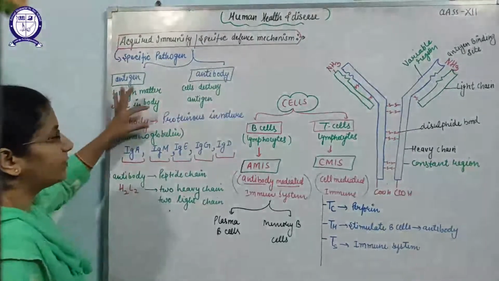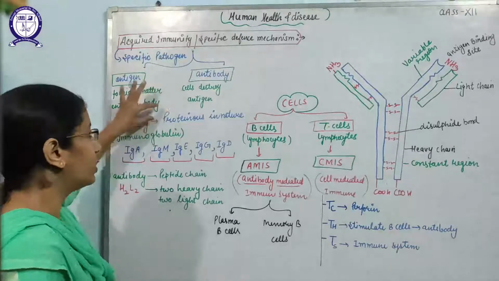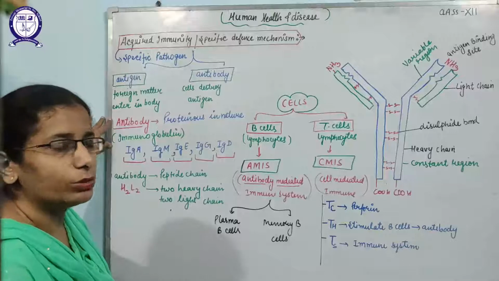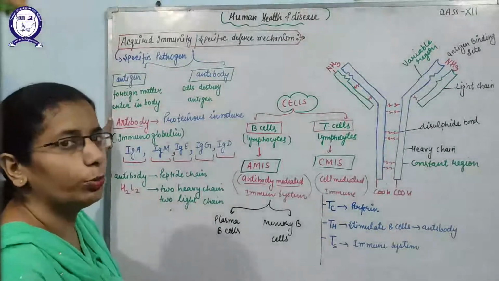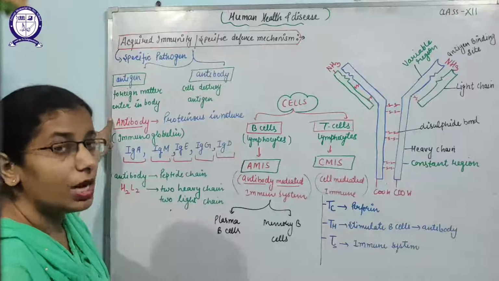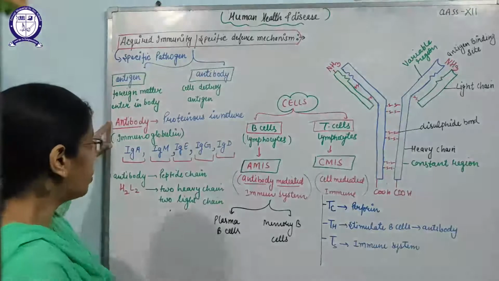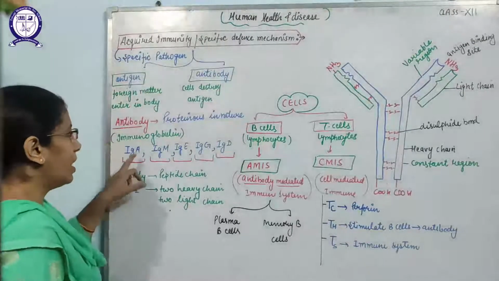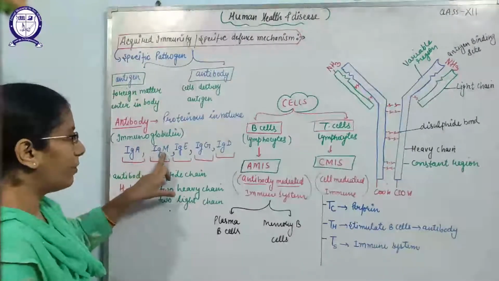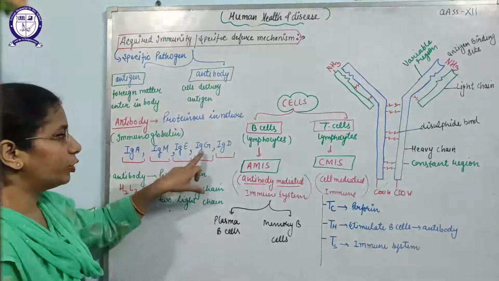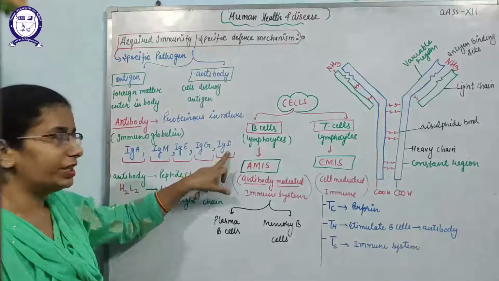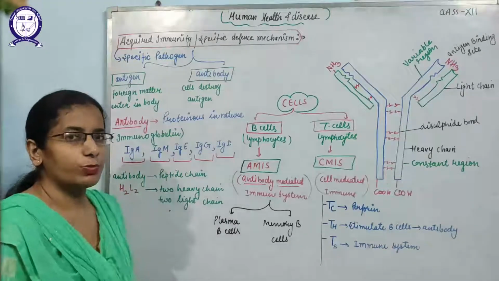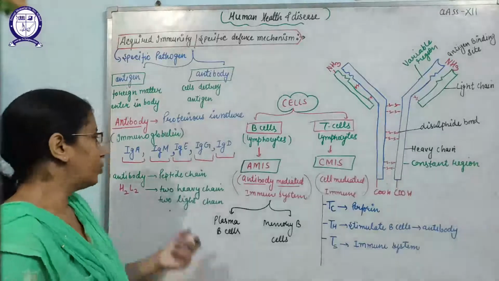So antibody is proteinous in nature. It is made up of proteins, and scientifically antibody is also known as immunoglobulin, because it is a cell of immunity and globulin means proteins. There are different types of antibodies produced by the human body: immunoglobulin A, immunoglobulin M, immunoglobulin E, immunoglobulin G and immunoglobulin D. These are the 5 types of antibodies which are produced against specific types of pathogens or antigens.